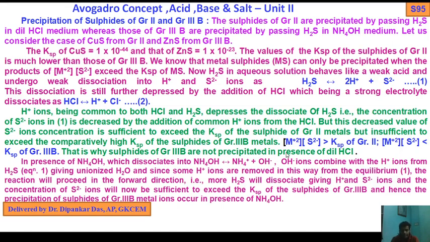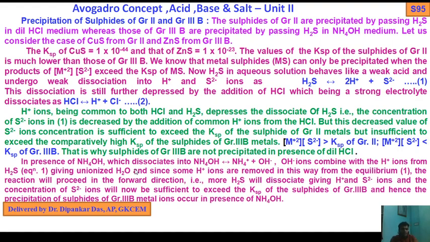So that's why the product of molar concentration of M2+ and molar concentration of S2- is greater than the Ksp of group 2, but it is less than the Ksp of group 3B. That's why the sulfides of group 3B are not precipitated in the presence of dilute HCl.